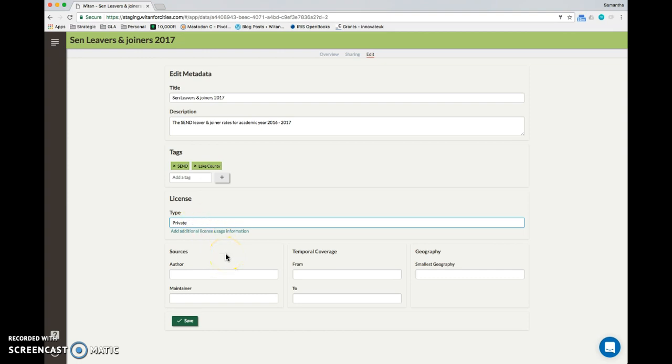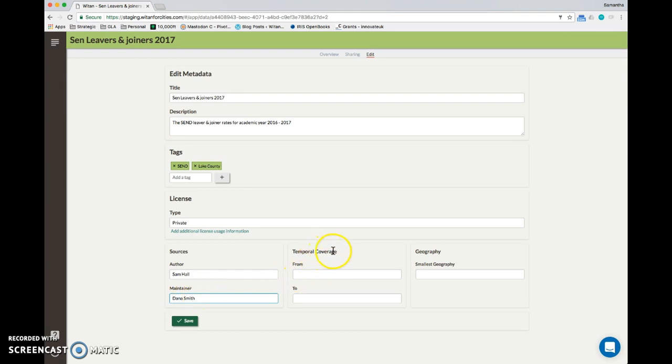We then can add further information about the sources. So who authored this file? So whilst I've uploaded this file to the system as Dana, I may not be the person that actually created the file in the first place. So this was actually Sam Hall. However, it's my job to maintain this file, so I'm going to put my name in here.